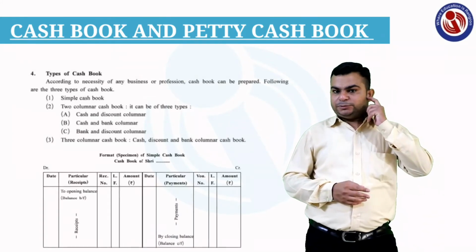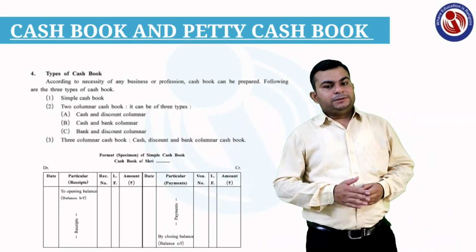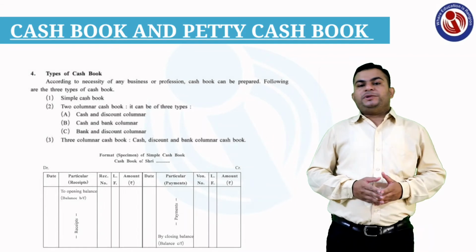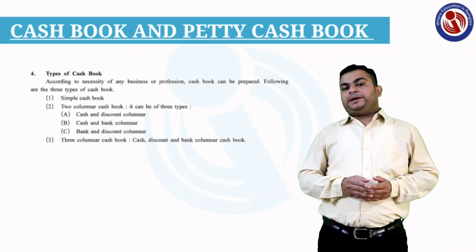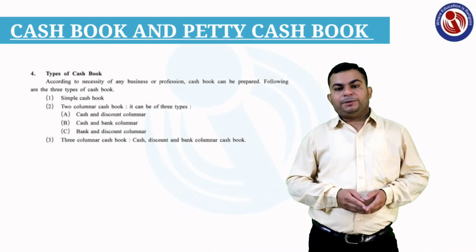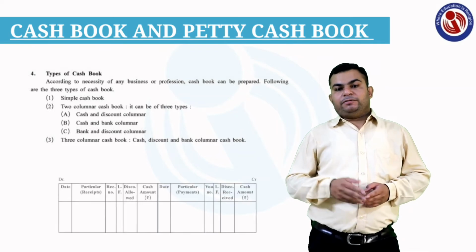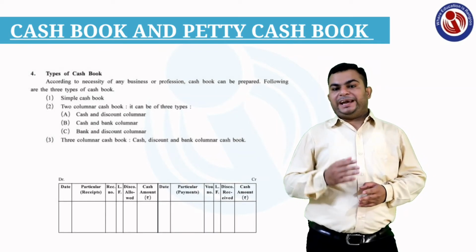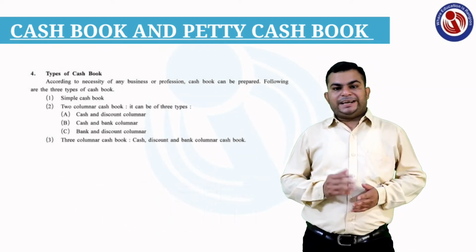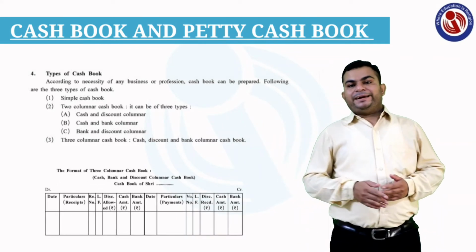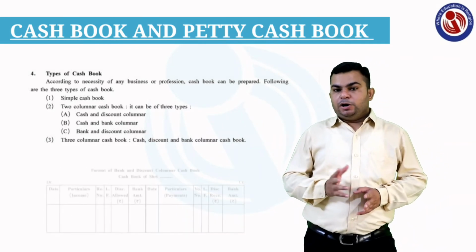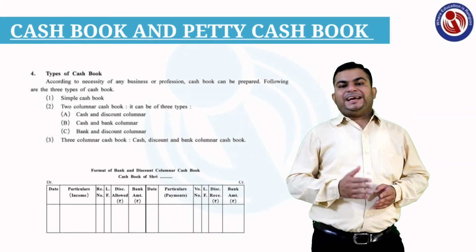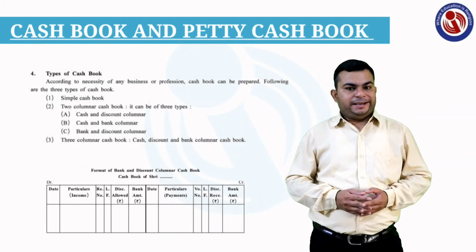First type of a cash book is a simple cash book. Then you have a two-columnar cash book. Two-columnar cash books are again divided into three parts. In that, first will be a column of cash and discount. Second includes bank and discount. And third two-columnar includes cash and bank columns for the cash book.